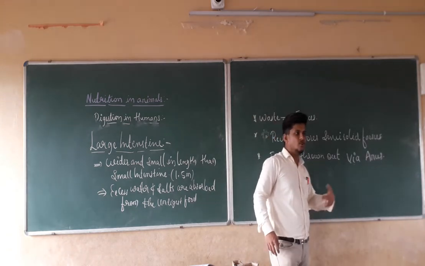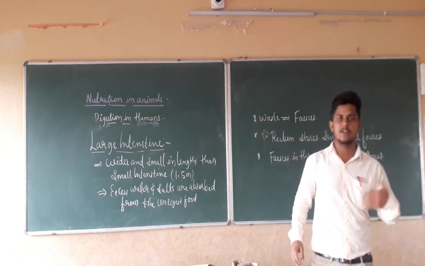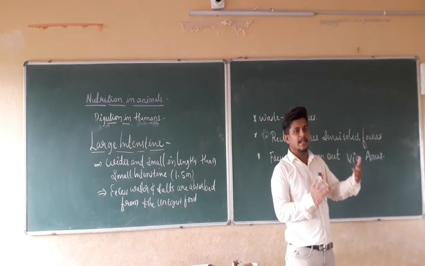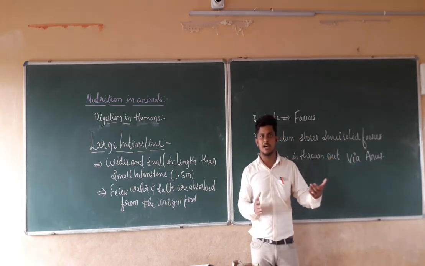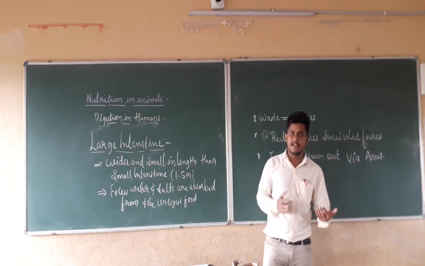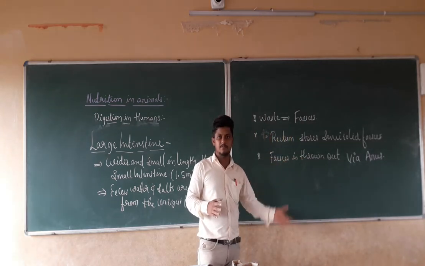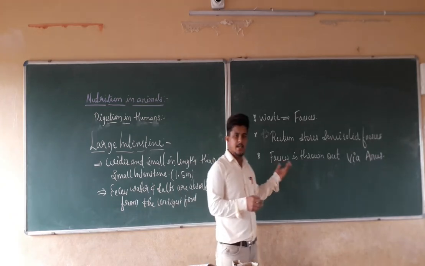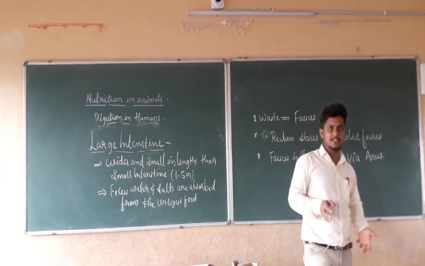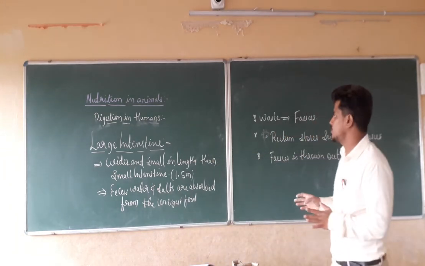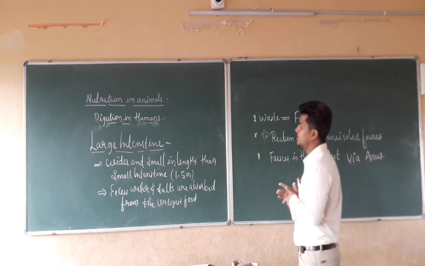This procedure continues at intervals of time, maybe 3 to 4 hours or maybe 12 hours, it depends. So the waste material present goes out via the anus. Here digestion in human beings is complete.